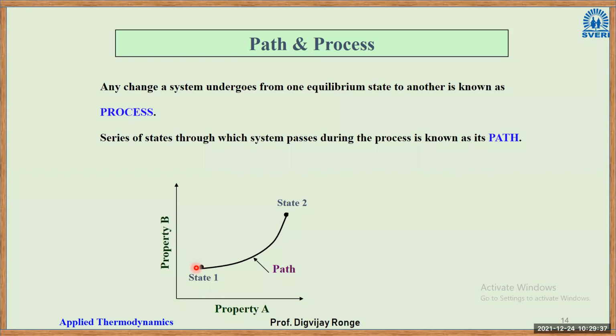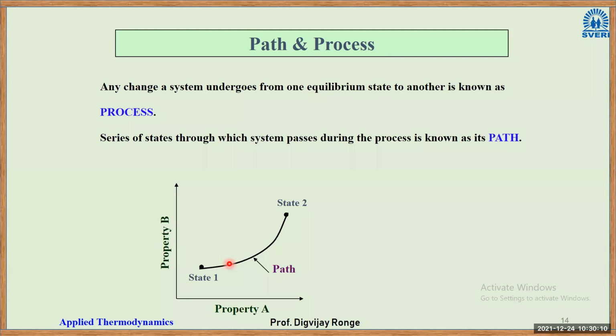Initially it has very low pressure and low volume. In state 2, it has high volume and high pressure. So it is going from low pressure, low volume to high pressure and high volume. But it will not go directly from 1 to 2. It will follow some steps. If you plot those steps on this graph, this path will be generated. Again, this path will be a continuous line like this if the processes are quasi-static. If the processes are not quasi-static, it will be a dashed line.